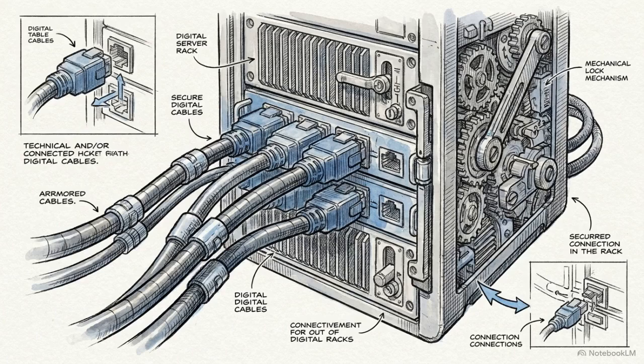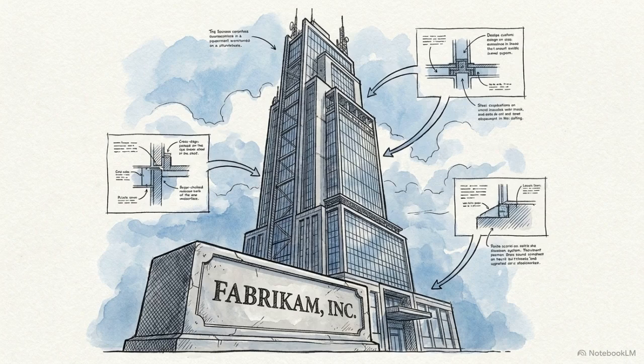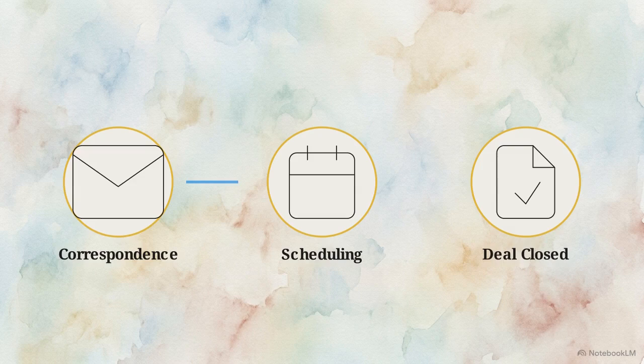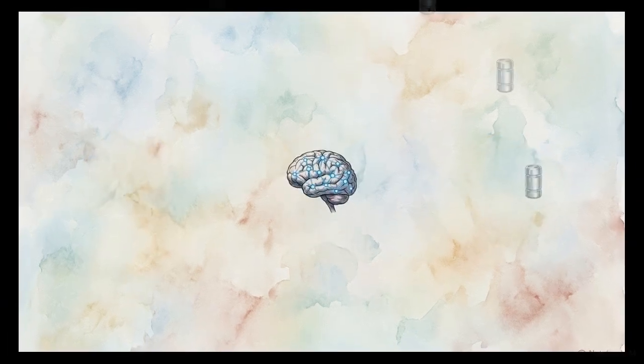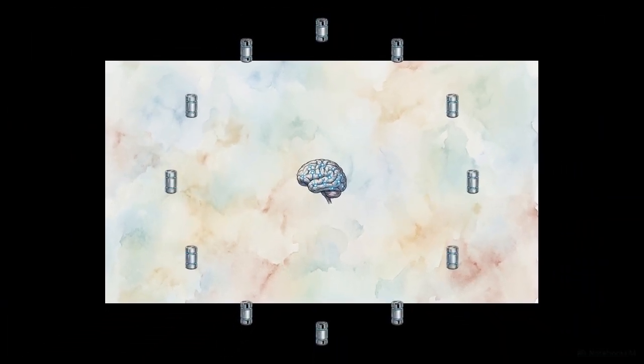This strict architectural discipline extends directly into how we connect systems together. Consider the exam's Fabricam Inc. case study, where a global consumer goods company is migrating its entire infrastructure to the Microsoft Cloud. Fabricam's core requirement is to implement AI to streamline B2B sales cycles and automate prospect correspondence. To build this, architects must use Microsoft Copilot Studio as the mandated central hub for creating these custom agents. But a central agent is useless in isolation. The immediate challenge is securely connecting this hub to dozens of siloed data sources without breaking the network.